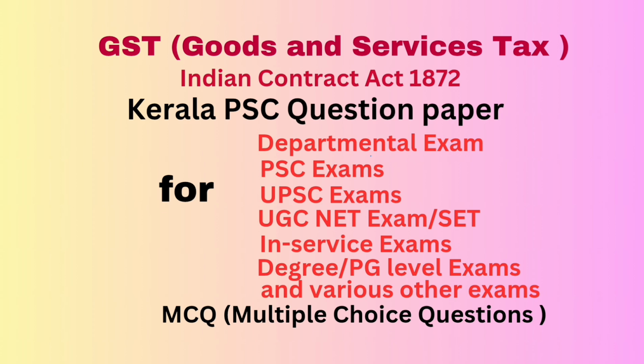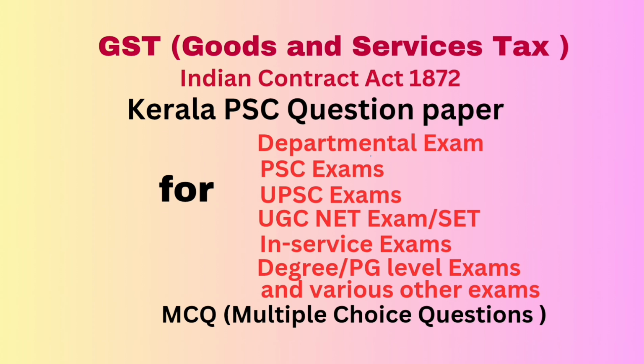Question number 26. Which of the form is not used for refund of tax, interest, penalty or others as per central GST rules? Option A, GSTR 3. Option B, GSTR 4. Option C, GSTR 11. Option D, GSTR 7. Correct answer: option C, GSTR 11. GSTR 3, GSTR 4 and GSTR 7 are used. GSTR 11 is not used.